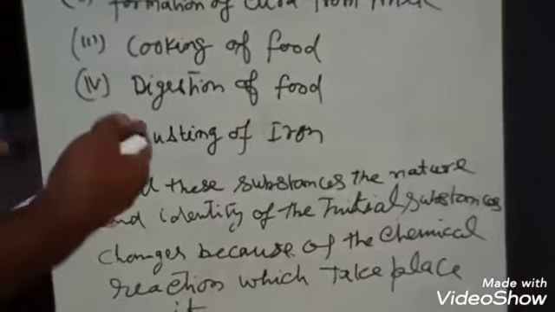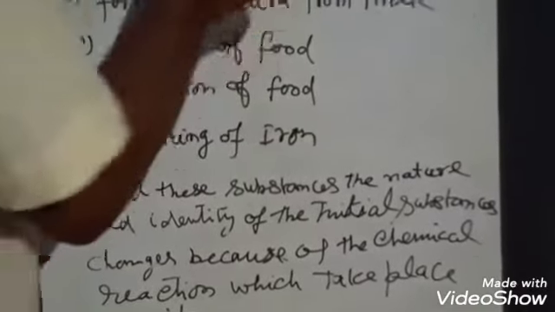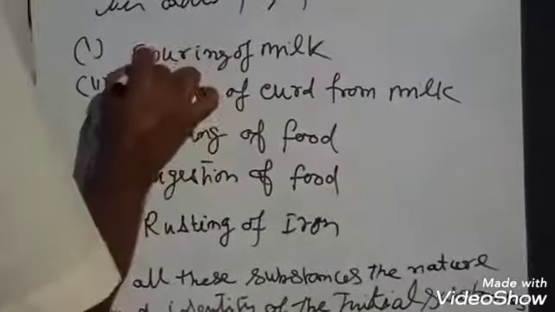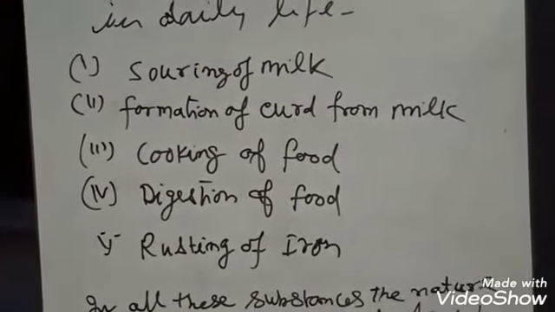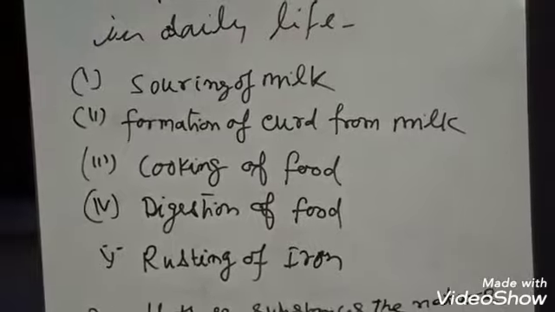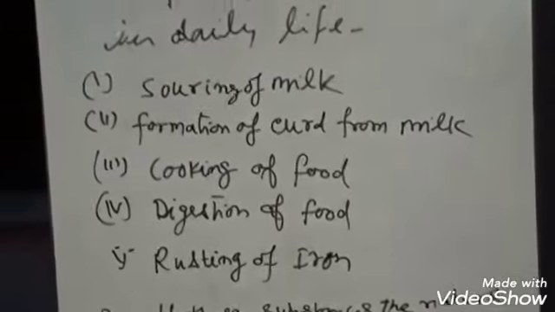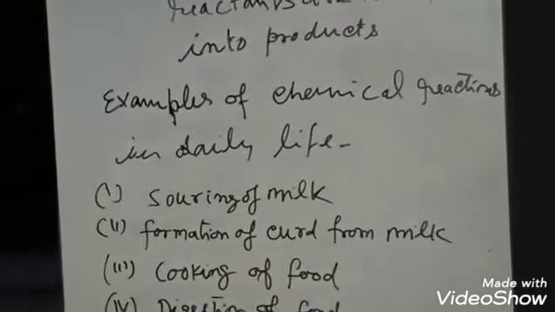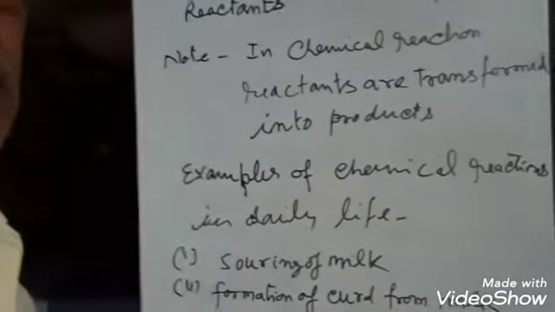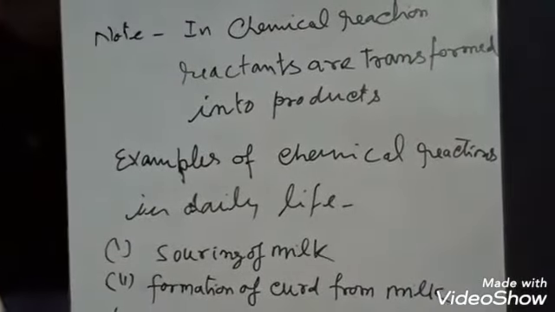Whatever chemical reaction takes place in milk results in the souring of the milk. So this is the total about chemical reactions. Next day I will proceed to the characteristics by which we can tell whether a reaction is a chemical reaction or not. Thank you.